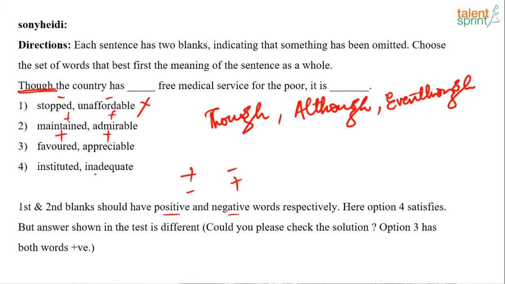Instituted, inadequate. Yes, option 4, you are right, Sony. Option 4 is the right answer, because instituted is more on the positive end and inadequate is on the negative end. So 4 is the right answer.